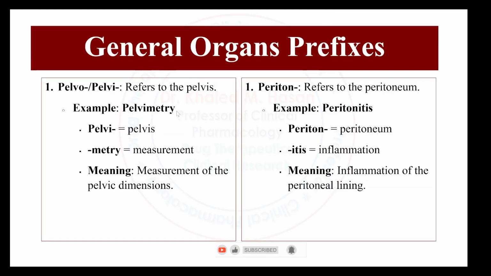Okay, pelvimetry. Pelvi means pelvis, and metry means measurement, so pelvimetry refers to the measurement of the pelvic dimension. Peritonitis. Periton refers to the peritoneum, itis means inflammation, and peritonitis means inflammation of the peritoneal lining.